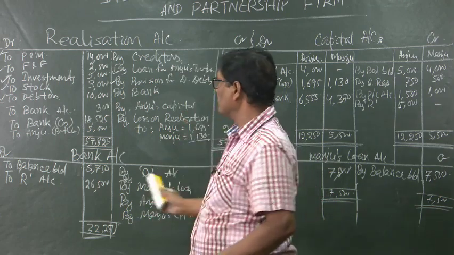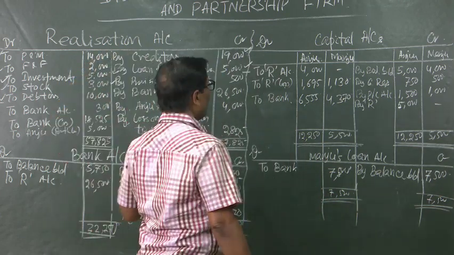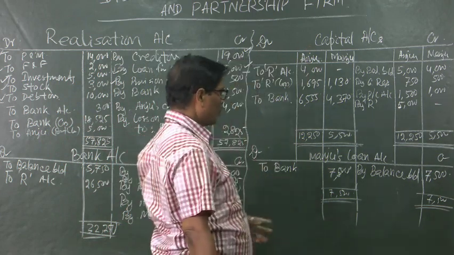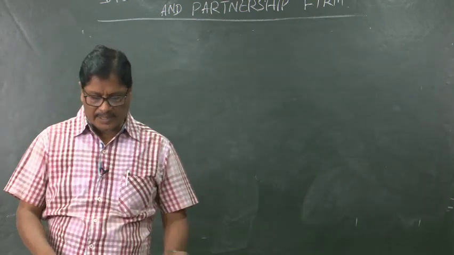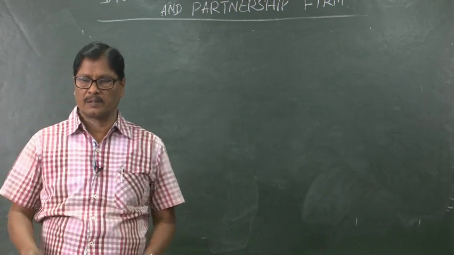So, in this way we will prepare the realization account, then bank account, capital account and Manju's loan account, that is partner's loan account, and close the account. So, in the next class we will discuss about the insolvency of a partner or partners. Thank you.